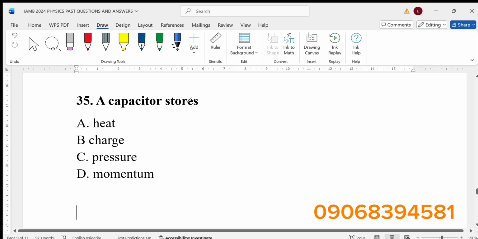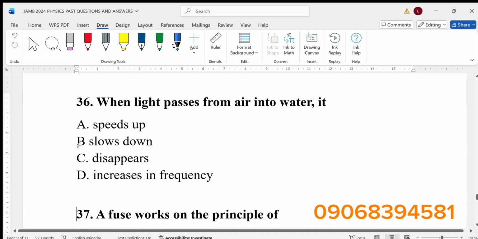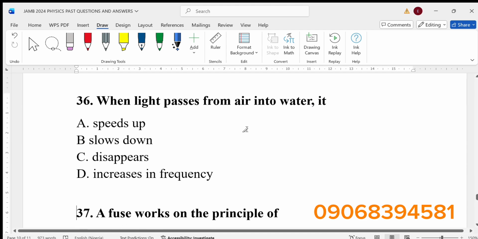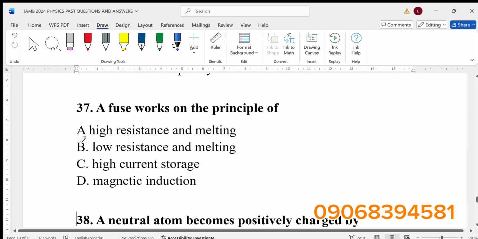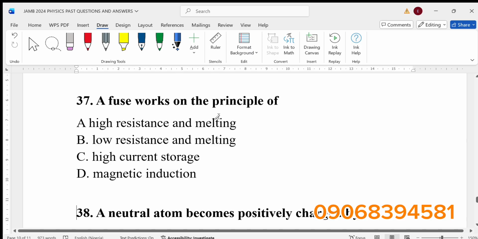Number 35, a capacitor stores dash. A capacitor stores charge. Number 36, when light passes from air into water, it dash. You know, light is passing from one medium to another medium, air to water. So what will happen? It slows down. Number 37, a fuse works on the principle of dash. A fuse, you know, they use it in electrical appliances. It works on the principle of high resistance and melting. That's the answer.